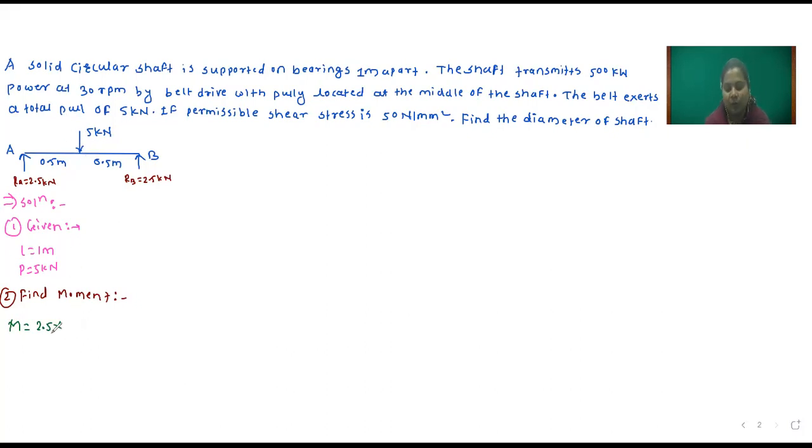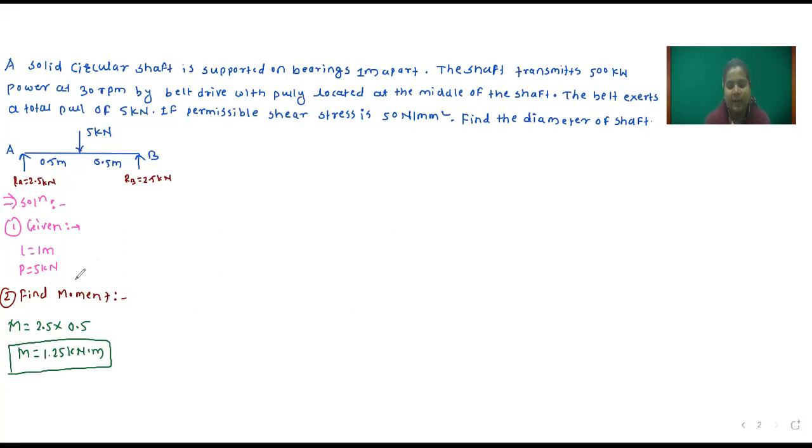So 2.5 into perpendicular distance 0.5. So moment is equal to how much? 1.25 kilonewton meter. So that much bending moment will be generated in the shaft due to this load.